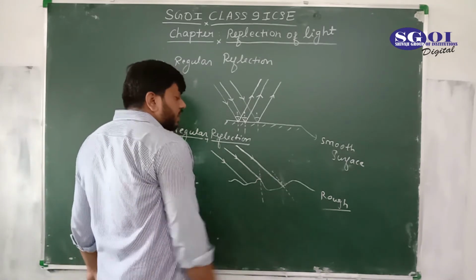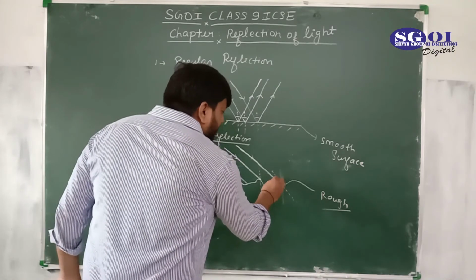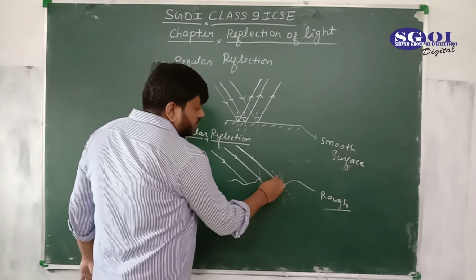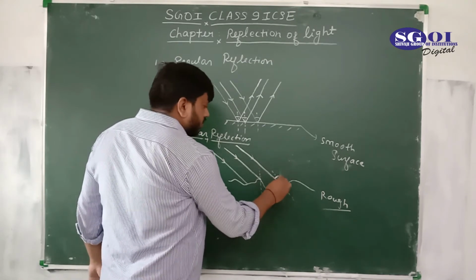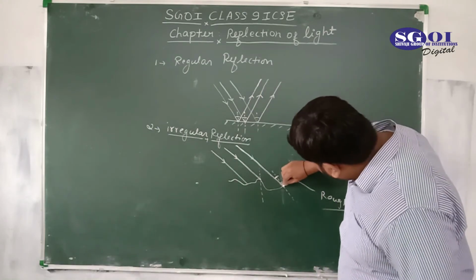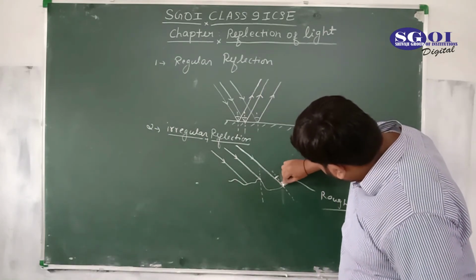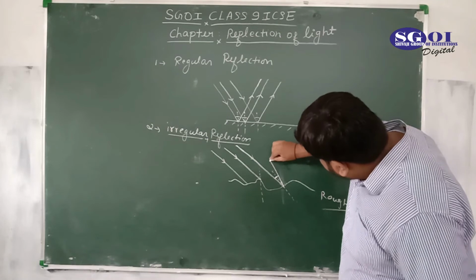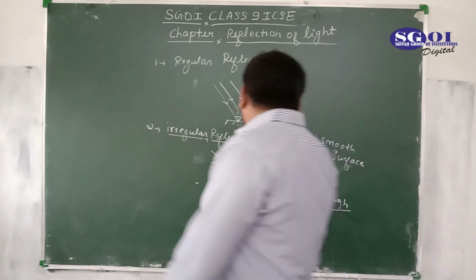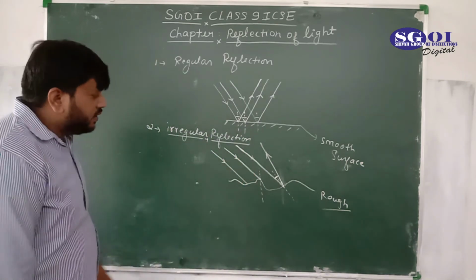If this is the normal, then this is the angle of incidence, and this is the angle of reflection. And the final path of the ray will be like this. This is the reflected ray for this incident ray.